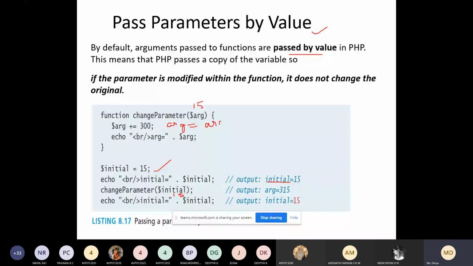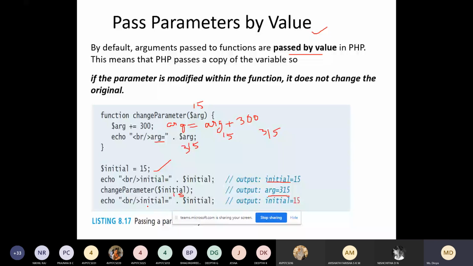It is 15 plus 300, which is 315. So that will be displayed. With echo and the break, we are displaying the value of ARG is equal to 315. Finally, we are displaying the initial value.